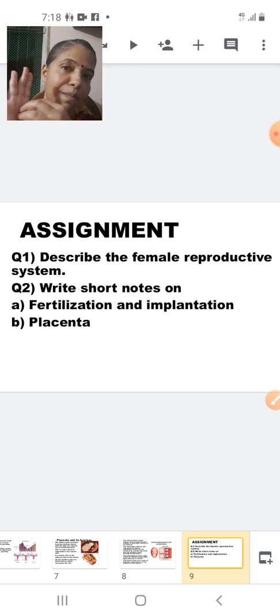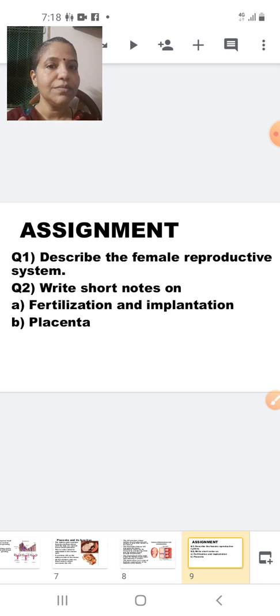All of you know about implantation, the sticking of the embryo to the wall of the uterus. Next is the placenta. You know that the placenta is a part of the uterus which is disc shaped, which provides nourishment to the developing embryo and at the same time collects the waste from the developing embryo. The placenta shows the presence of villi to increase the area of absorption.